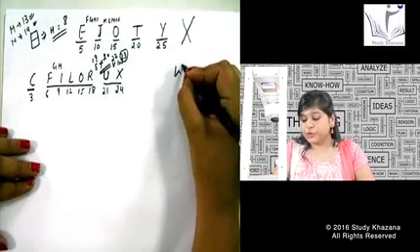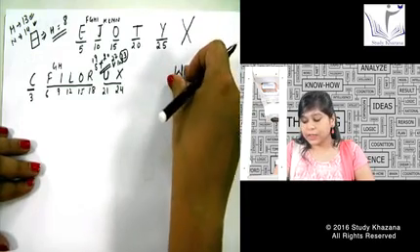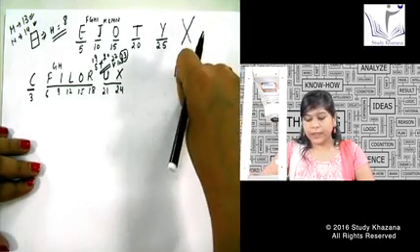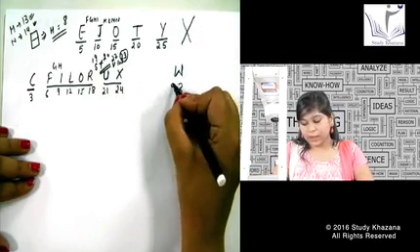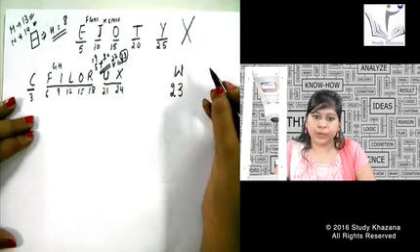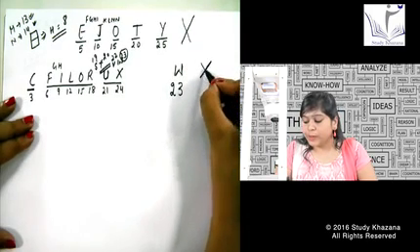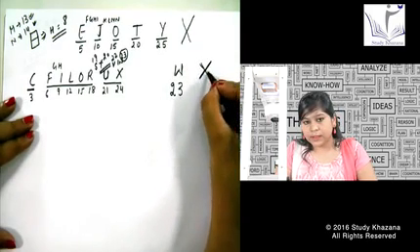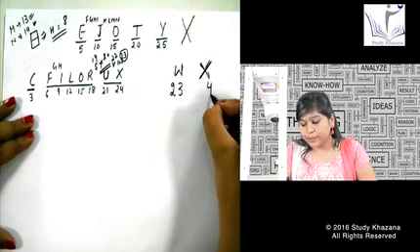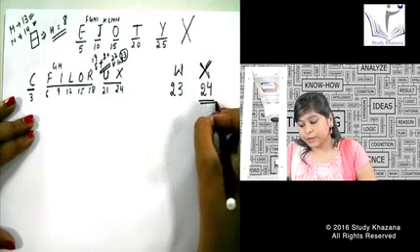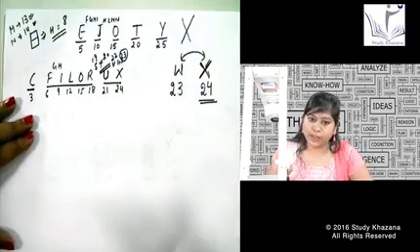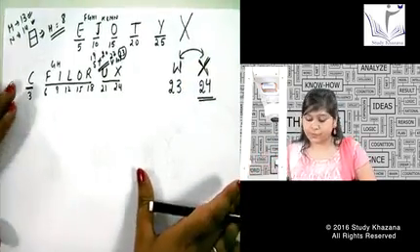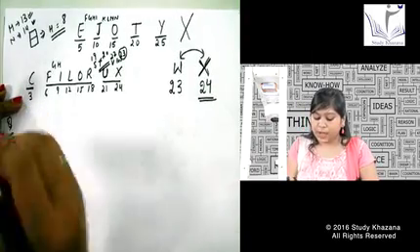I hope you remember the position of W. W we have written like this. W is a 3 if I write it in the form of this. So if I write down W as this, it makes 3 and I know obviously it will be 23. X, I told you, X has 4 parts, this and this. 4 parts are there of X, so it makes a number 4 and obviously it will be 24. So no confusion between W and X. W is 23, X is 24 because X has 4 parts. Okay, so I start with the question now.